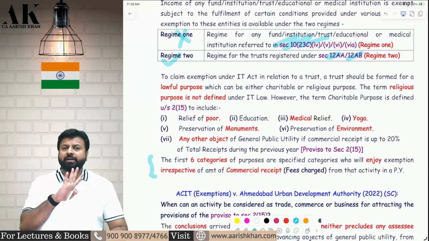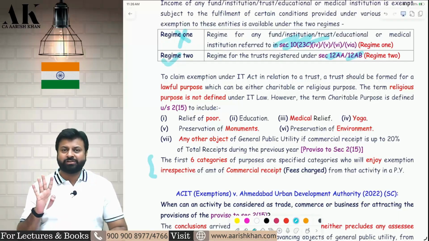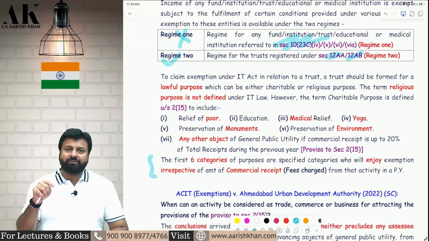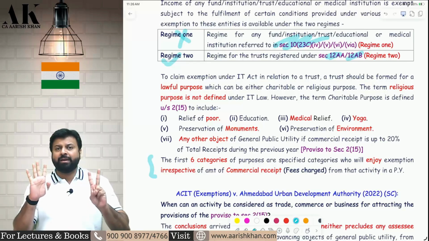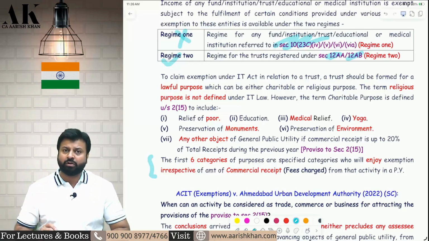But for the first 6 points, there is no condition. There is no restriction. There is no monetary condition applicable for the first 6 points. The monetary condition is only applicable for the 7th point. I hope it is clear to all of you.